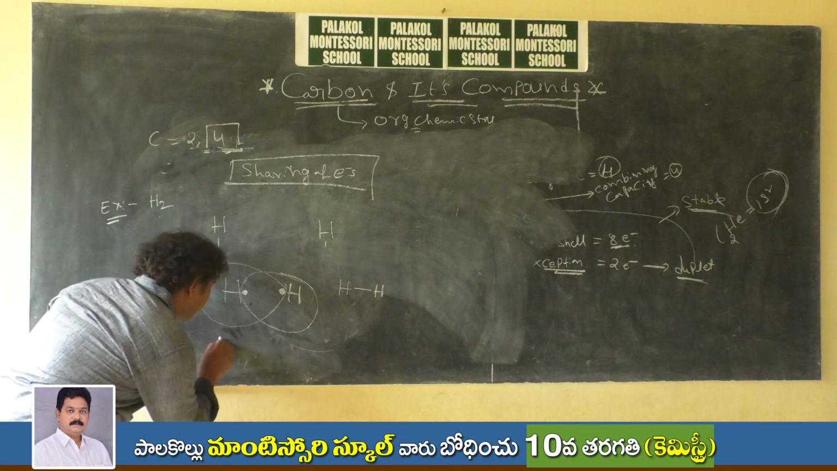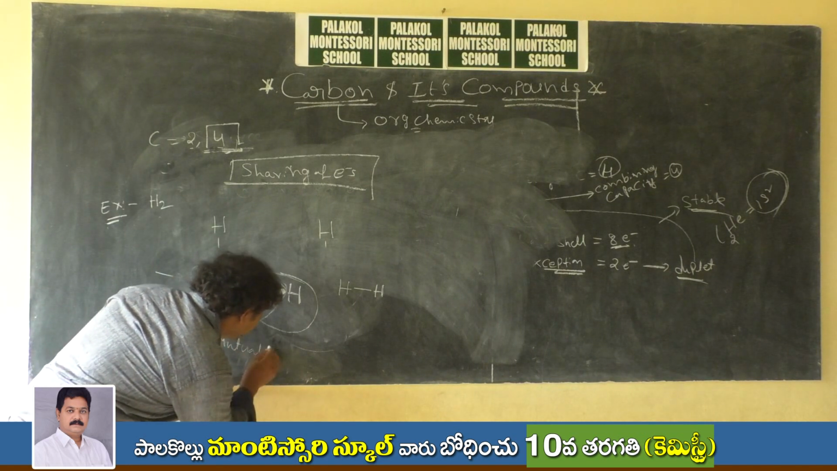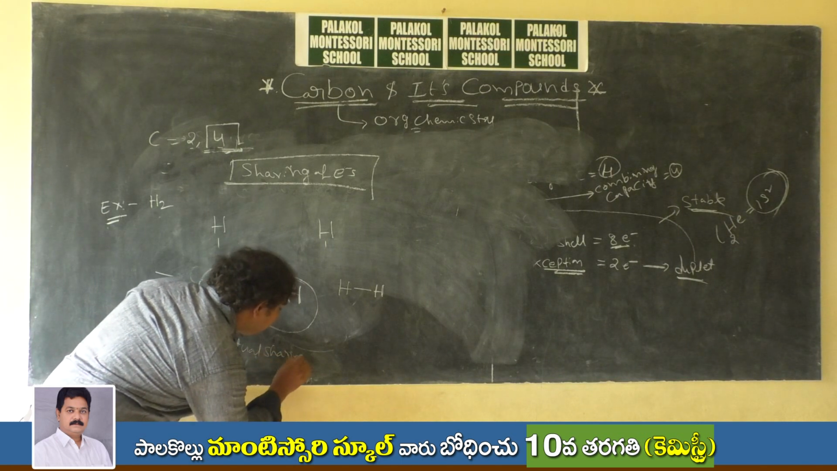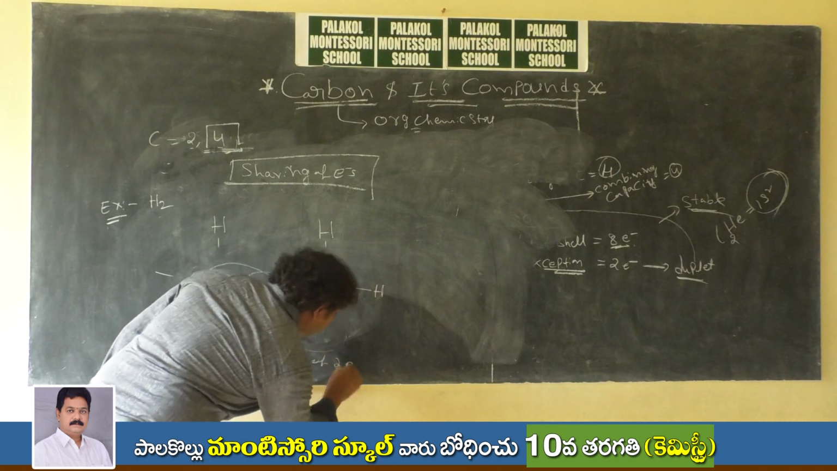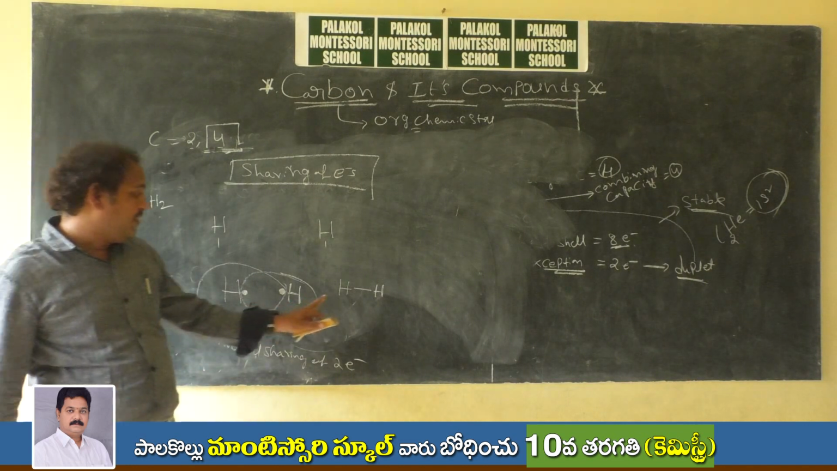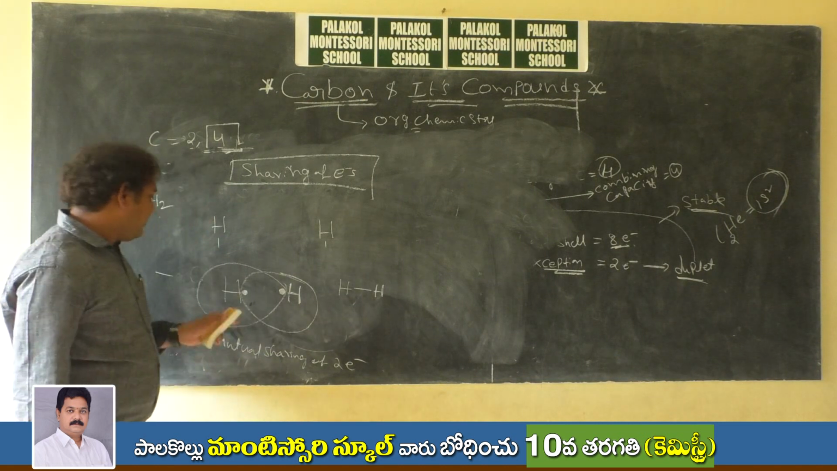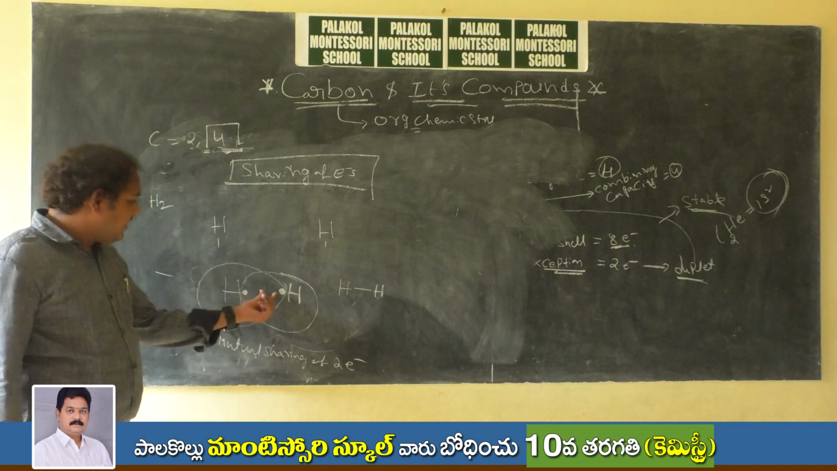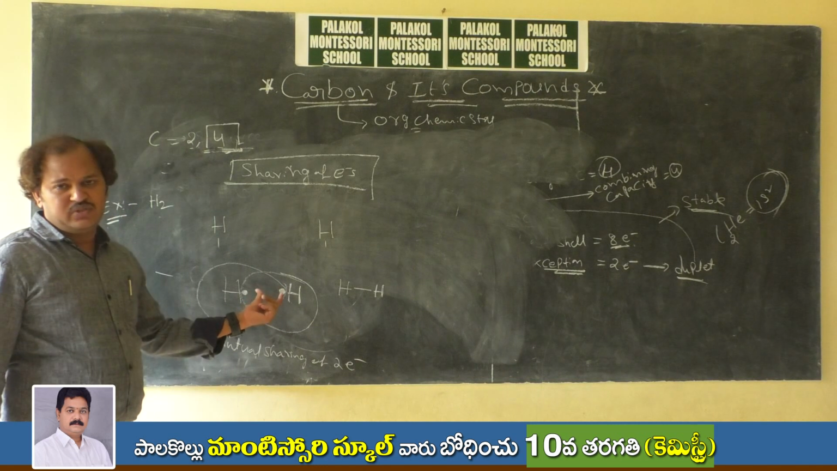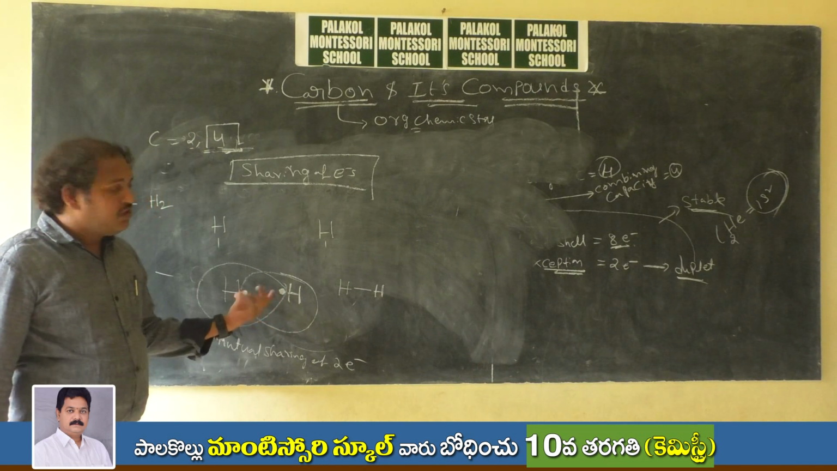And here we can say, mutual sharing of 2 electrons will lead to the bond between hydrogen and hydrogen. Remember, after sharing of electrons, these 2 electrons belong to both atoms.